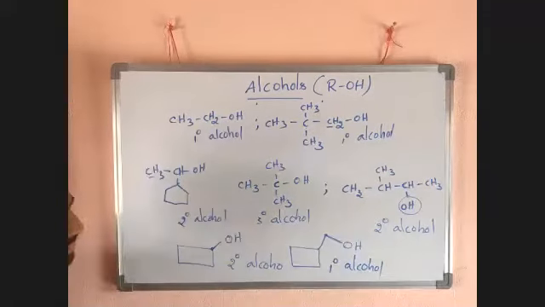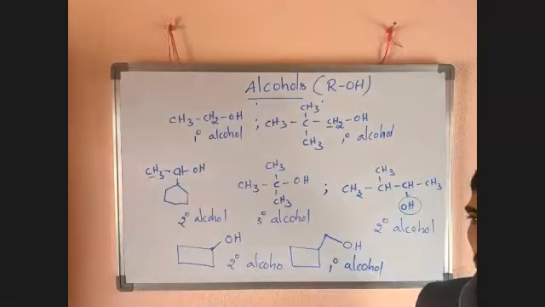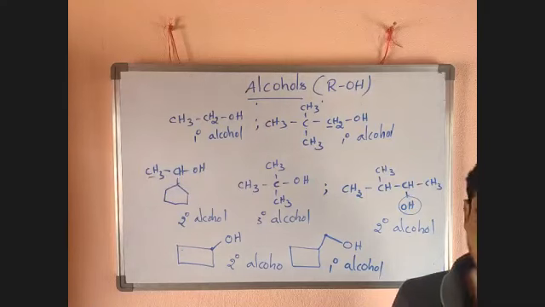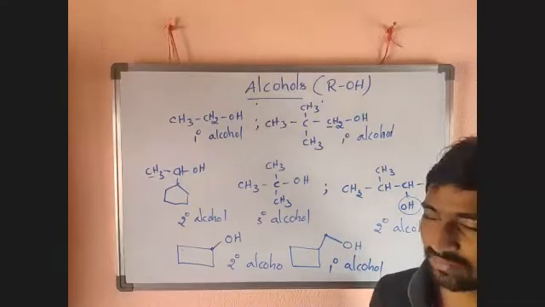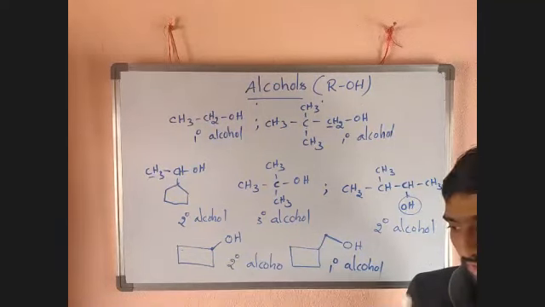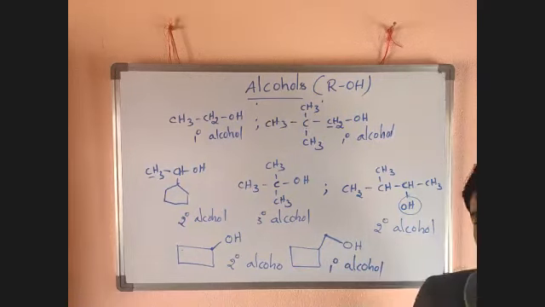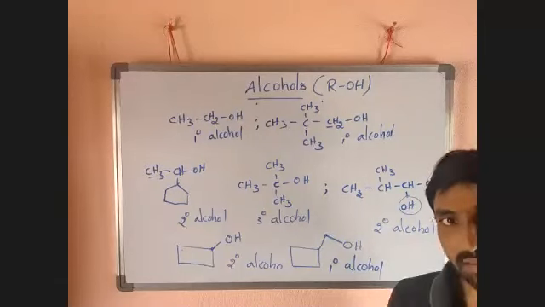Okay, so that's enough. In an alcohol, if the OH bonded carbon is linked with only one other carbon atom, it is primary alcohol. 2 carbon atoms, secondary alcohol. 3 carbon atoms, tertiary alcohol. I told you about allylic. The position adjacent to the double bond carbon is called the allylic position. If OH is present at that position, that alcohol is called allylic alcohol.